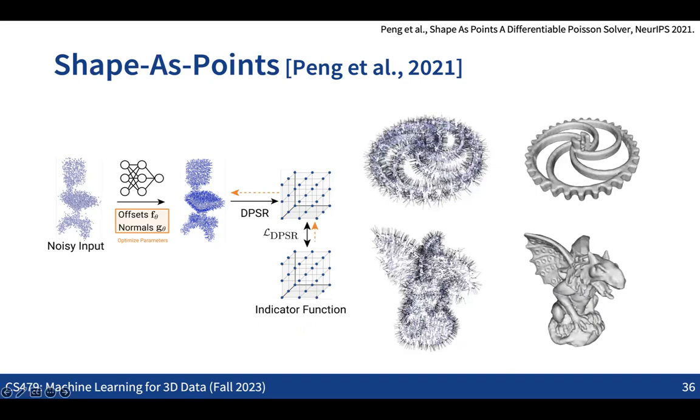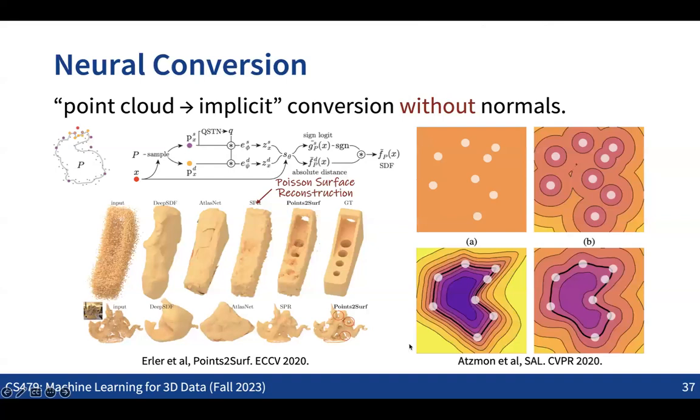There is also a lot of work on the case where we cannot get accurate surface normal information, and how we can directly convert the point cloud into the implicit function using a neural net. There are neural ideas utilizing a neural network for this kind of conversion, in the case where the points are very noisy like this, or not dense enough.